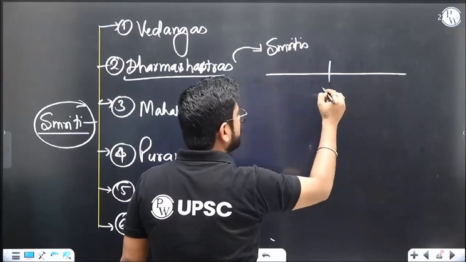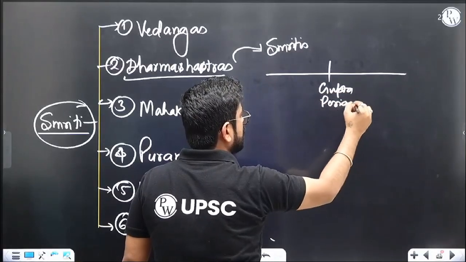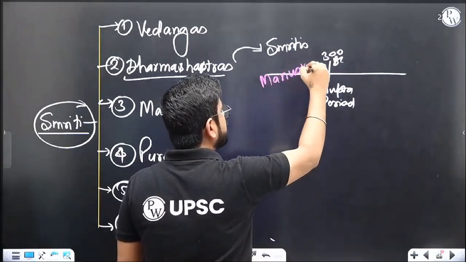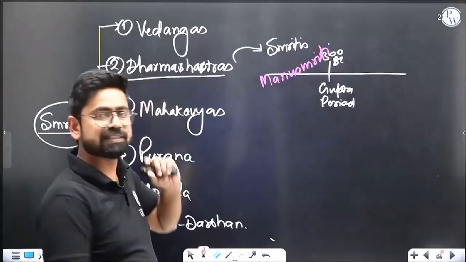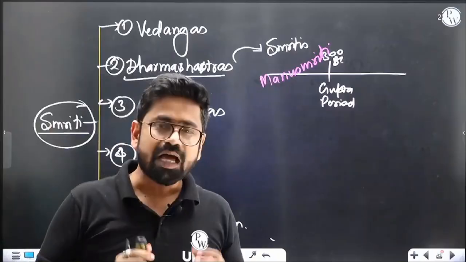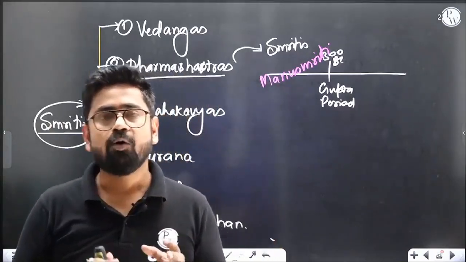Now two are before Gupta period, or you can say roughly before 300 BC. There are 2 important smritis, and the one is famous, Manu Smriti. Right, Manu Smriti. So let's talk about Manu Smriti first. Very very famous book. Now before I go into Manu Smriti, let me build up what it is about. This is about how to lead a life. Right, how a society should behave.